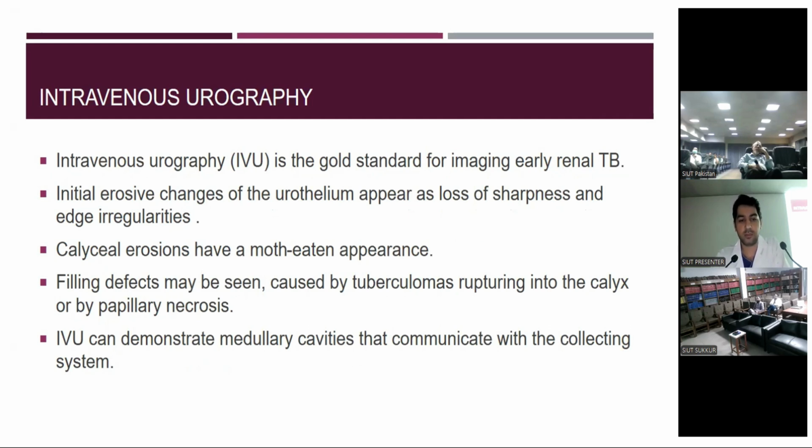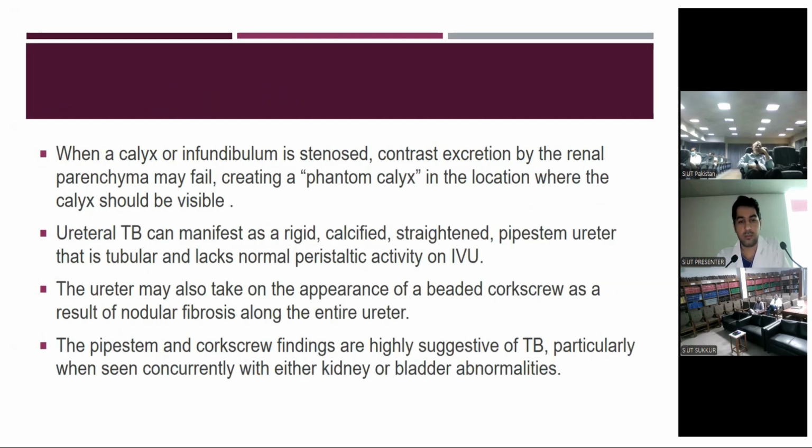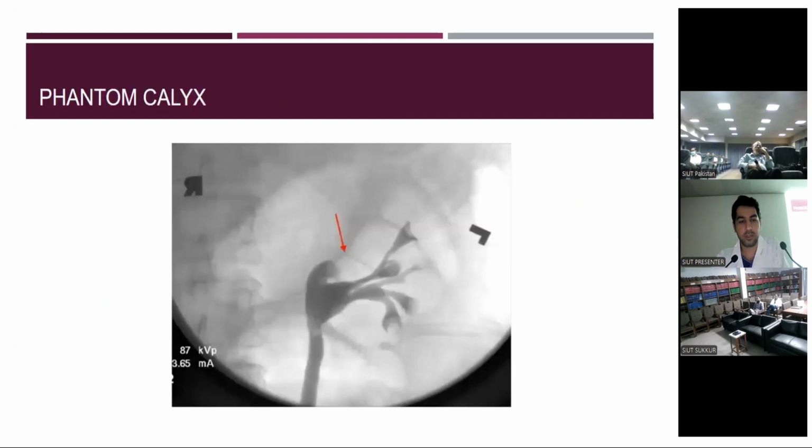Initial erosive changes of the urothelium appear as loss of sharpness and edge irregularities. Calicial erosions have a moth-eaten appearance. Filling defects may be seen, caused by tuberculomas rupturing into the calyx or by papillary necrosis. IVU can demonstrate medullary cavities that communicate with the collecting system. When a calyx or infundibulum is stenosed, contrast excretion by the parenchyma may fail, creating a phantom calyx in the location where the calyx should be visible. This is a picture of a phantom calyx.